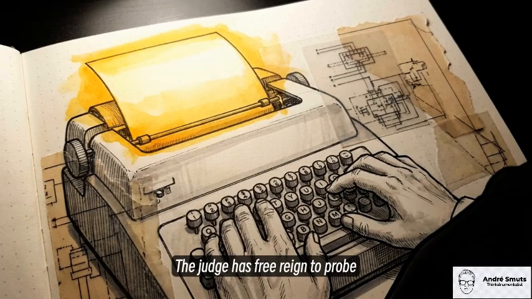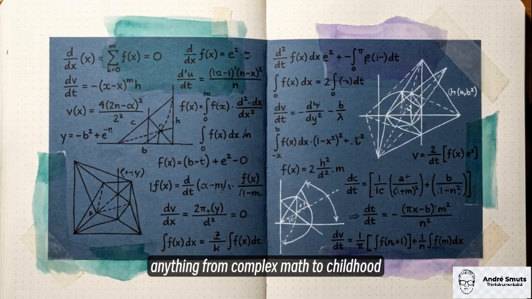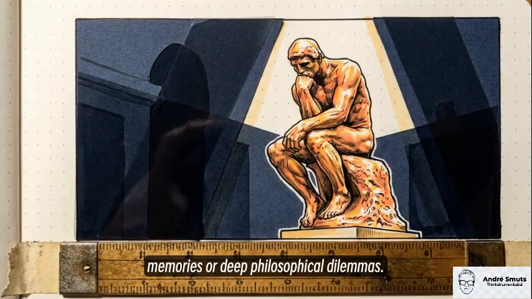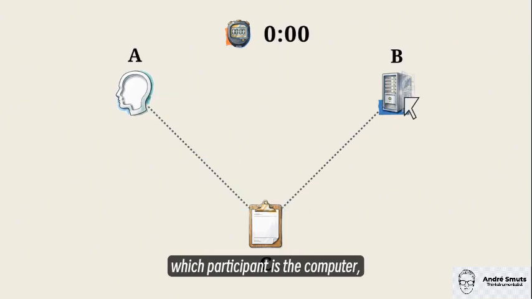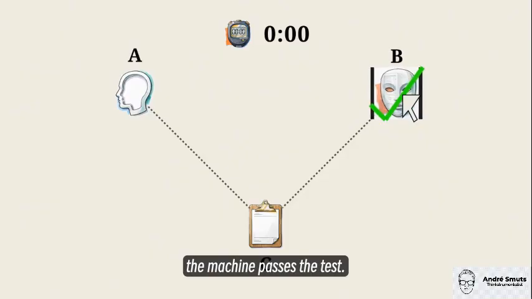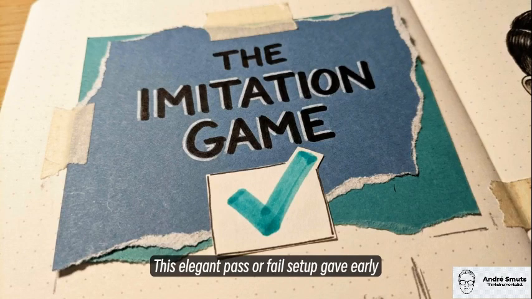The judge has free rein to probe the participants with any topic. They can ask anything from complex math to childhood memories or deep philosophical dilemmas. If, after a set amount of time, the judge cannot reliably identify which participant is the computer, the machine passes the test. This elegant pass or fail setup gave early researchers a concrete target to aim for.